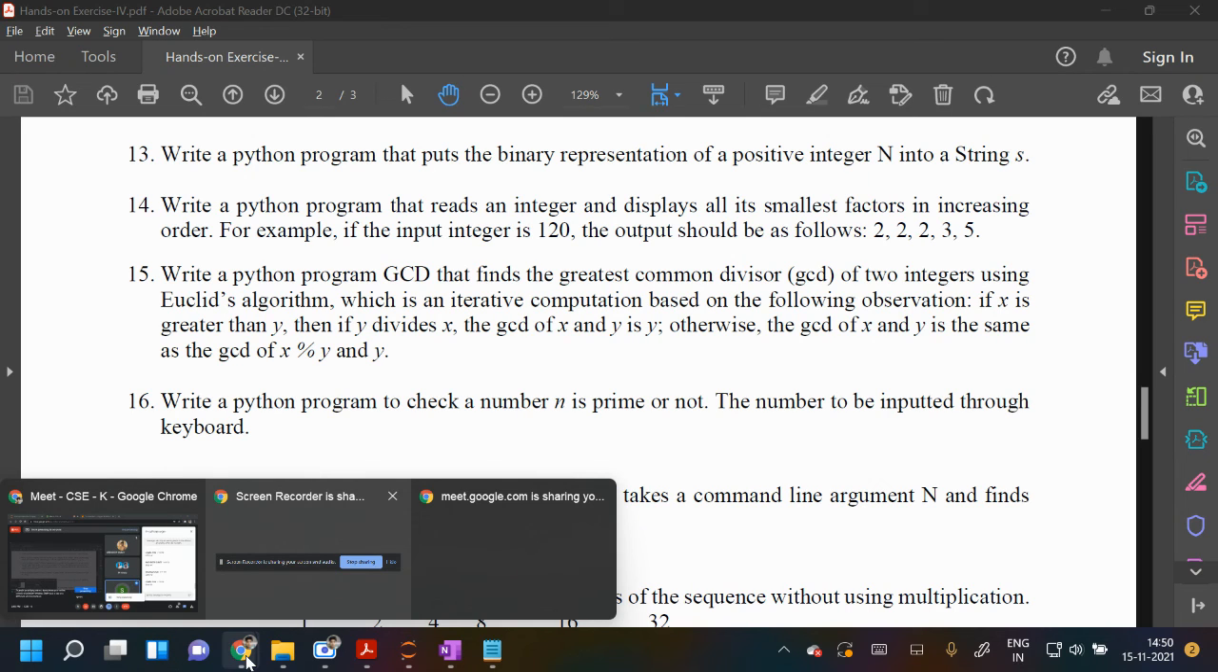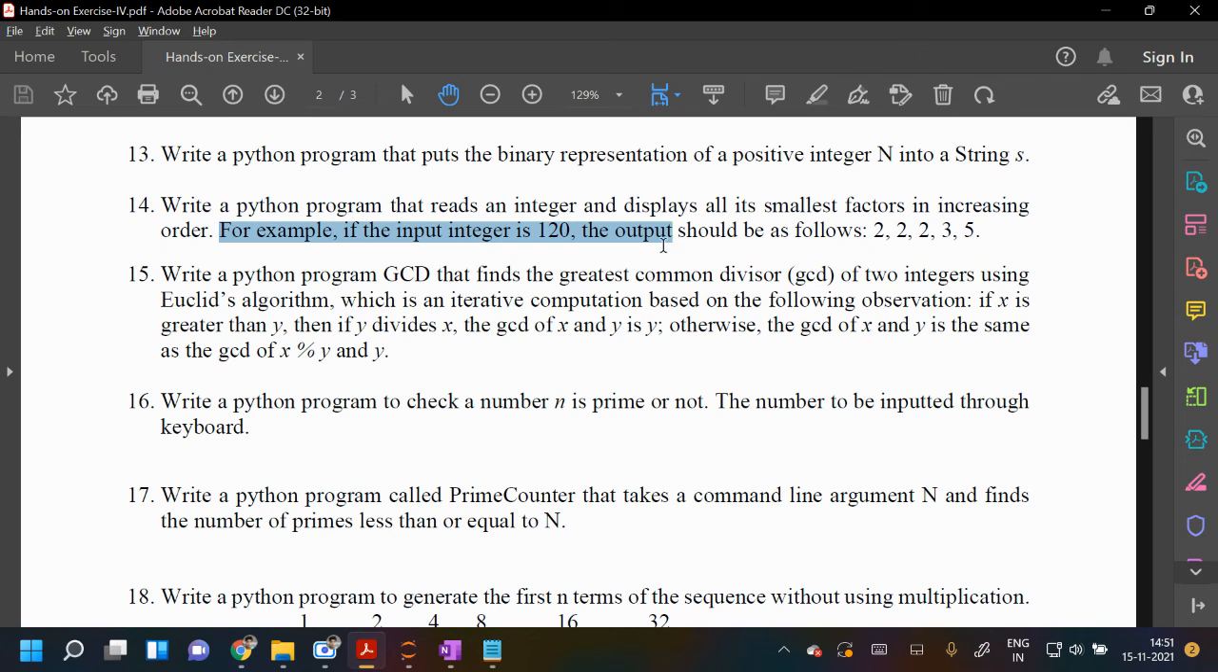Write a Python program that reads an integer and displays all its smallest factors in increasing order. Either you can print all the factors irrespective of whether they are prime or not, but according to this example they want 2, 2, 2, 3, 5, where each is prime. Otherwise you may print 2, 3, 5, 4 like this. So I think they want prime factorization.